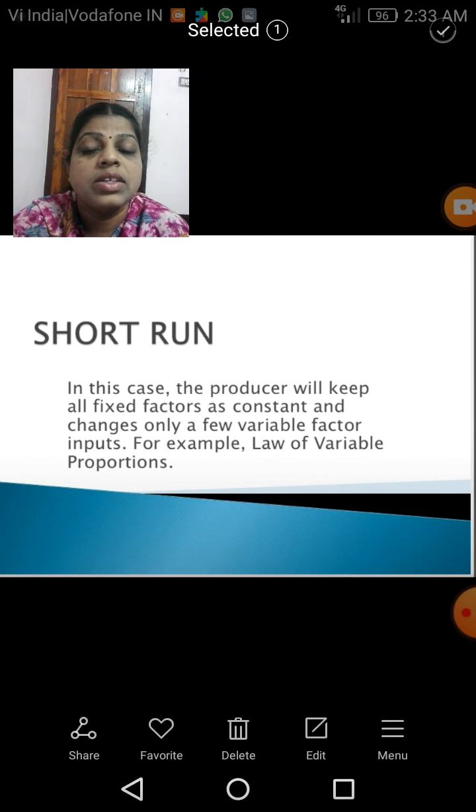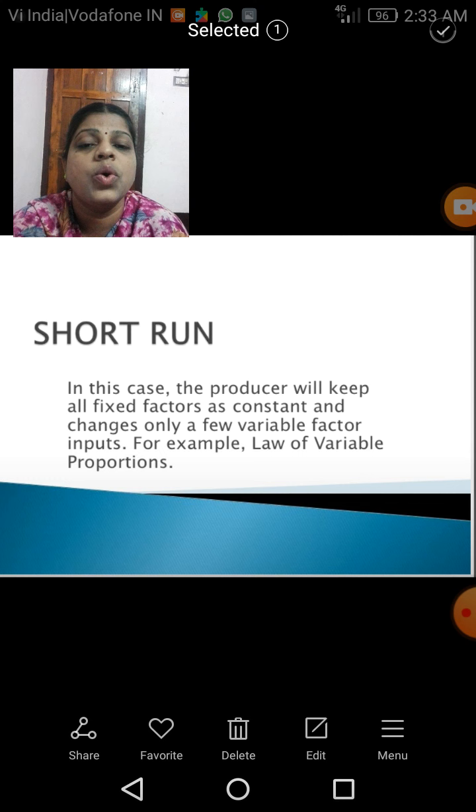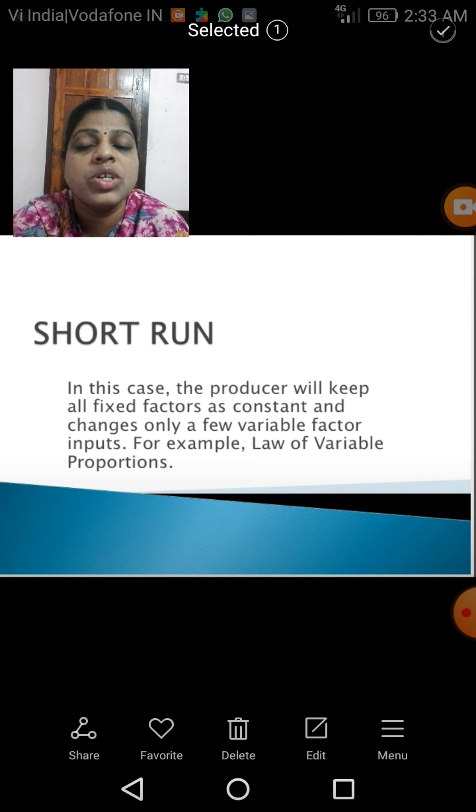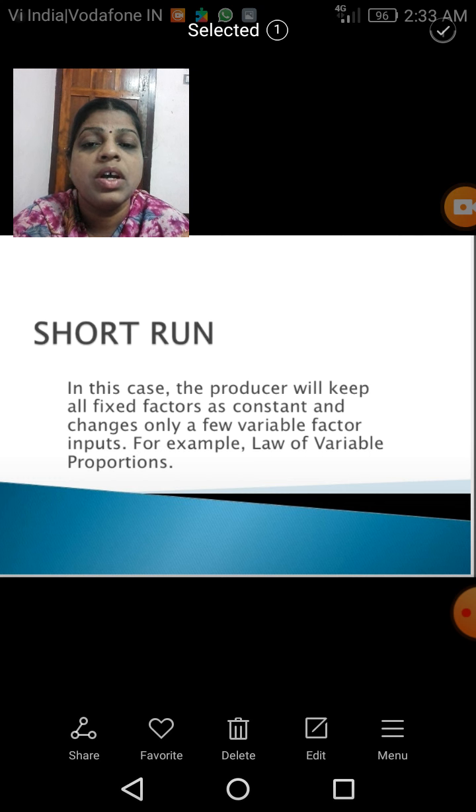And we have also explained the different factors of production, which are the fixed factors and which are the variable factors. That is also familiar to you. There are four factors of production: the land, the labor, the capital and the entrepreneur.